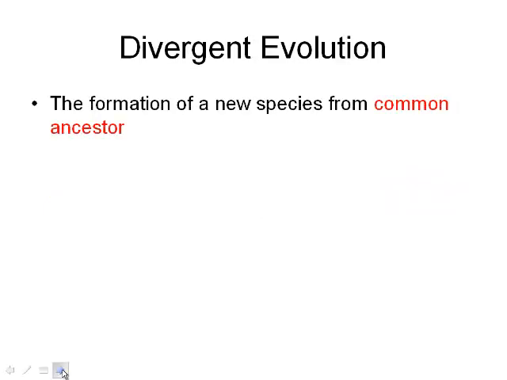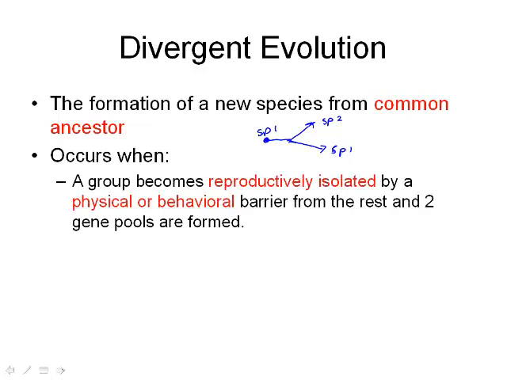The first one is divergent evolution. So this is where you have one species, and what happens is through evolutionary change, it changes into another species. So species 2 and species 1. Okay, so it branches off. These two, even though they have a common ancestor, are now kind of different species. So this occurs when? If an organism becomes reproductively isolated, either because of physical or behavior barriers, this is when two different species or gene pools can occur.